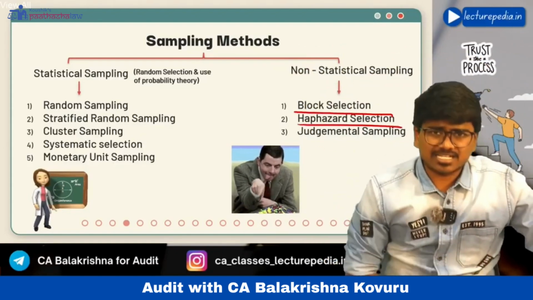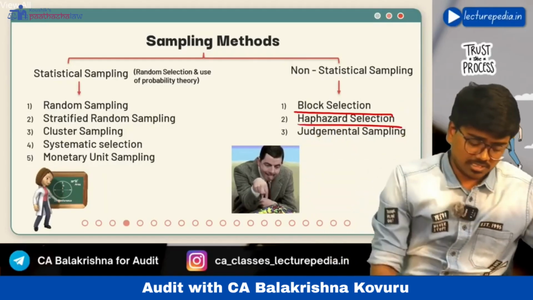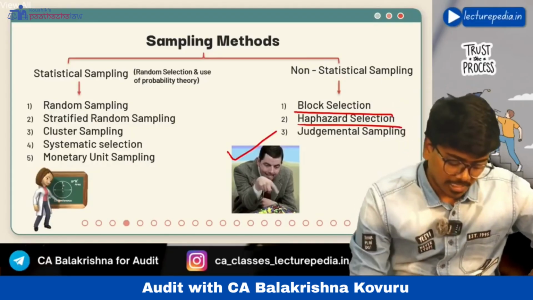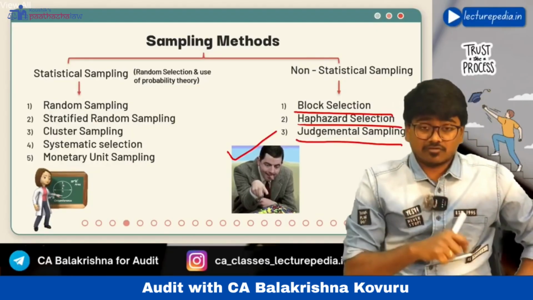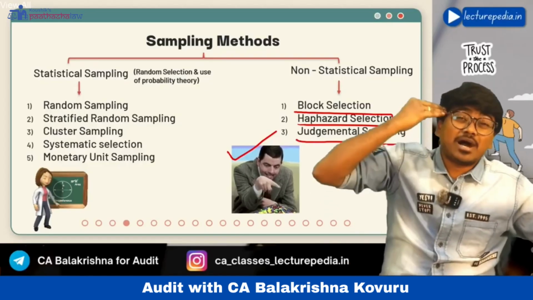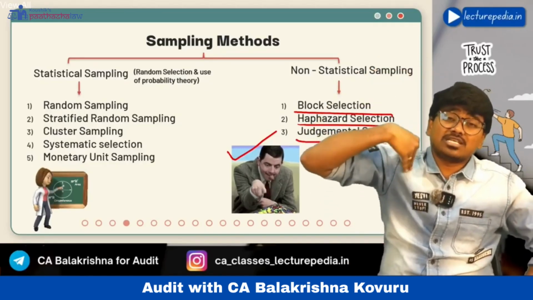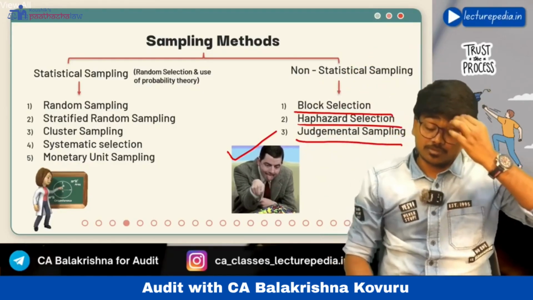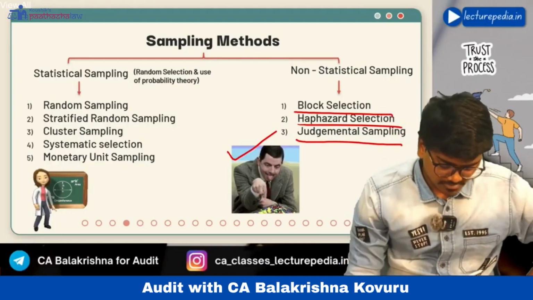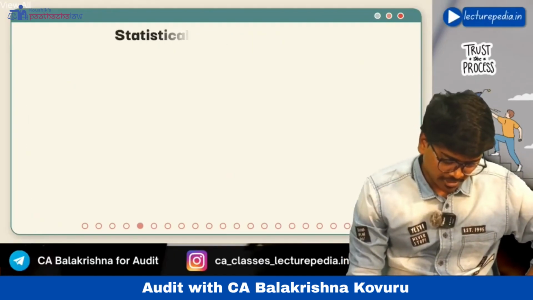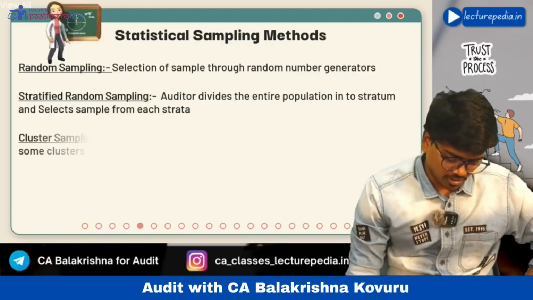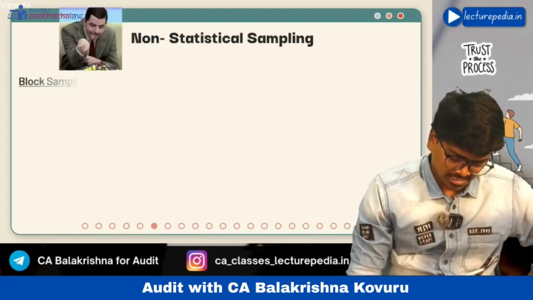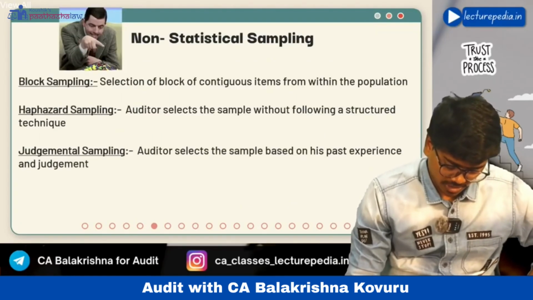Next, haphazard selection. Haphazard means just like that. Just like Mr. Bean is selecting here, like that you will select haphazardly without following any structured technique. Next, judgmental sampling. In judgmental sampling, the auditor will use his past experience. Based on his judgment and past experience, the auditor will select the sample. That is judgmental sampling. These are different methods of sampling. I have explained all of them here, and non-statistical sampling as well.